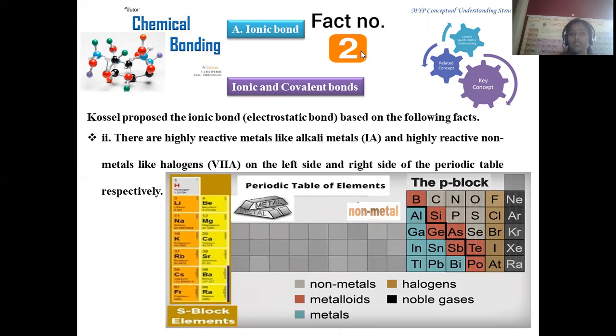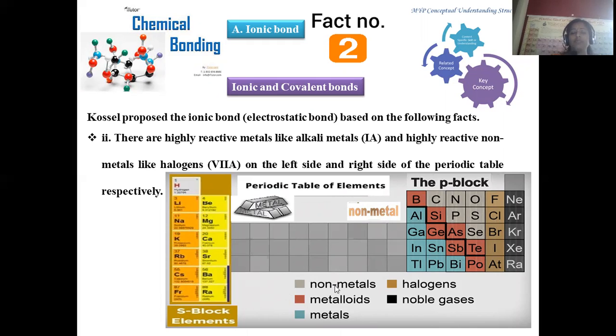When we consider fact number 2, for the formation of ionic bond, highly reactive metals like alkali metals and highly reactive non-metals like halogens are present on the left hand side and the right hand side of the periodic table respectively.